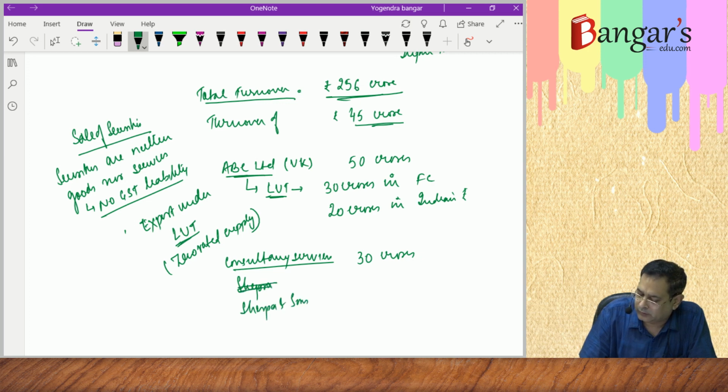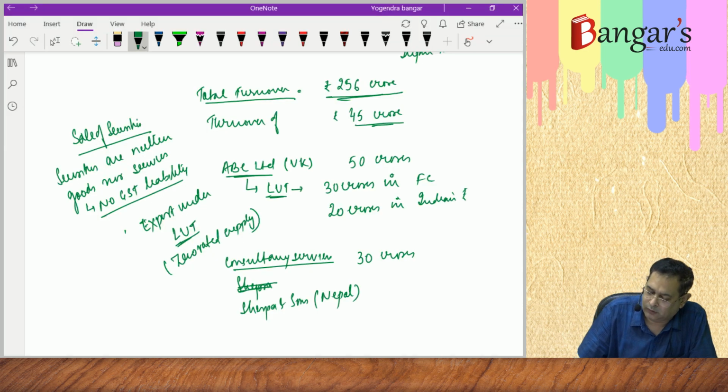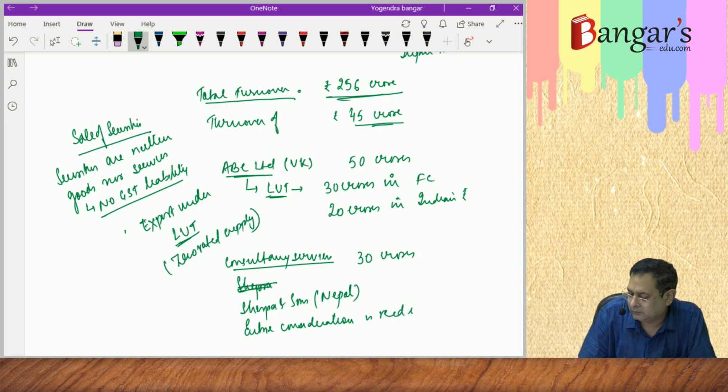Entire consideration is received in INR, but the same has been received with the permission of RBI, and these are services under LUT.